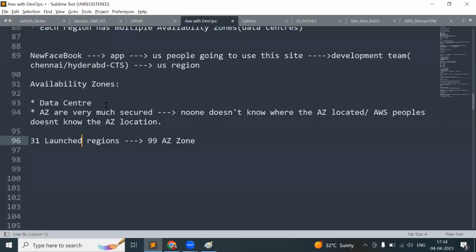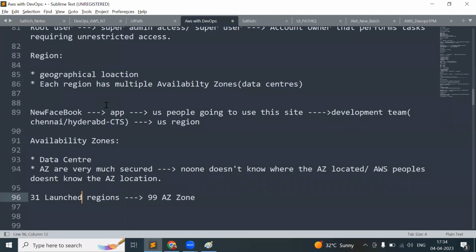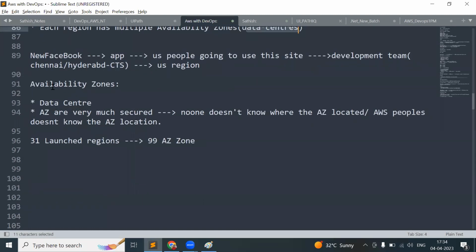So, as we know, a region is nothing but a collection of data center locations. You can say it is a geographical location, and each region has multiple availability zones or multiple data centers. An availability zone is nothing but a data center, and it is very secure. No one knows where these are located, and even the AWS people don't know the availability zone locations. There are 31 launched regions and around 99 availability zones.